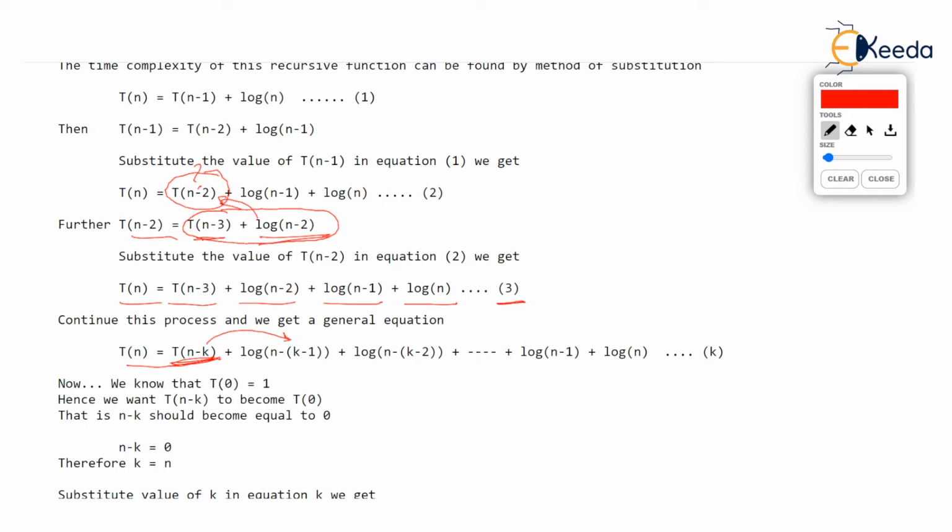I mean, if this, you just check, I'm marking it here. This is Tn minus 3. And in the next term, we have written 2 here. So in the next term, we get n minus k minus 1, then n minus k minus 2, then n minus k minus 3, up to log of n minus 1, log n. Let's number this equation as k. So we have got a generalized equation now.